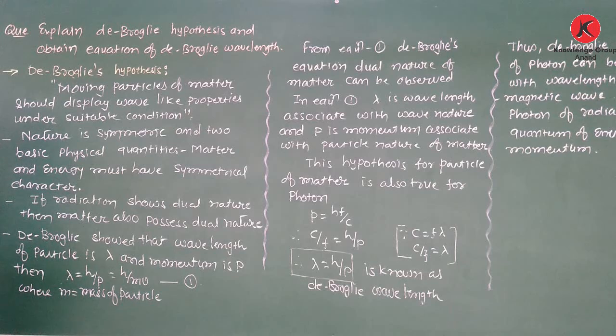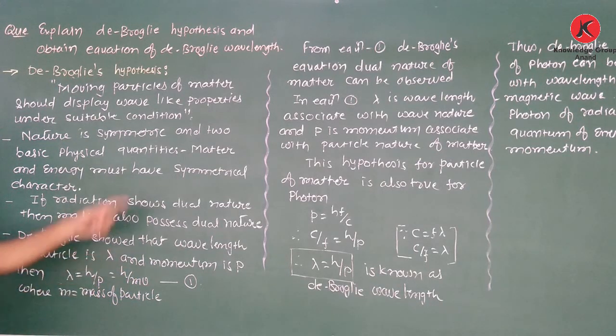Again, de Broglie shows that the wavelength of a particle is lambda and momentum is p. Therefore, lambda is equal to h upon p, where p is the momentum of a particle having mass m and speed v. Therefore, lambda is equal to h upon mv, that is equation 1, where m is the mass of the particle and v is the speed of the particle.